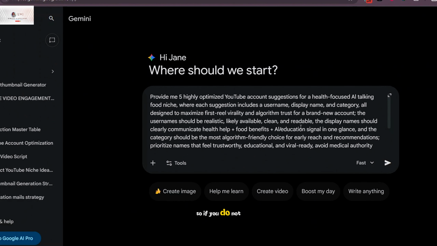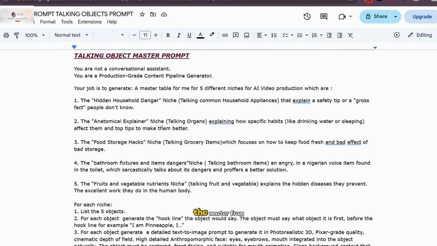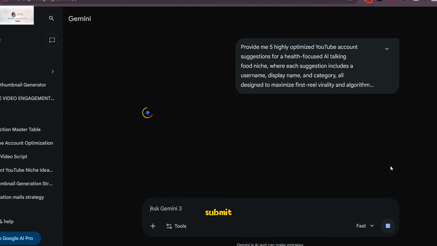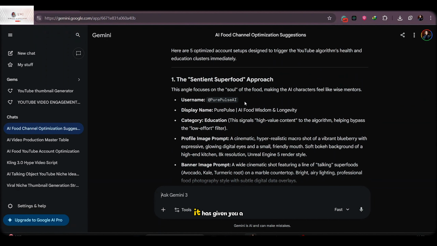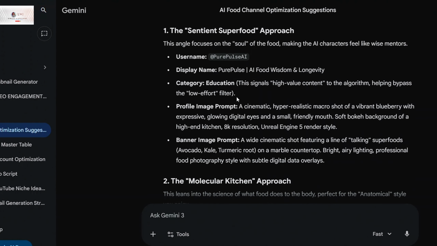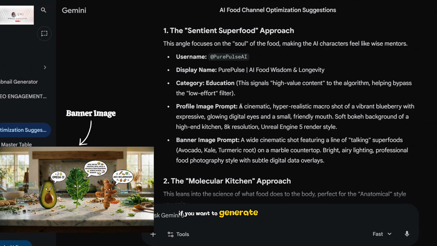For this one I focused on a health focused AI talking niche. Let's say you want to work with any of the niches that were in the master plan, maybe a food storage hacks niche or an anatomical explainer niche. You just replace that in the script and then you just press submit. You see what it has done? It has given you a suggestion for username, Pure Pulse AI. It has given one for the display name, the category you're going to fill, the profile image prompt, so if you want to generate the profile image, and the banner image prompt.